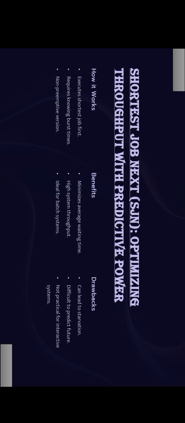In this algorithm, it executes the shortest job first among all the different processes to be executed. It chooses based on the order of shortest jobs. So this is how it works. Let's see it with an example.